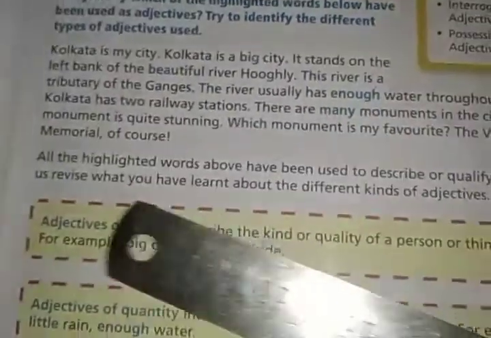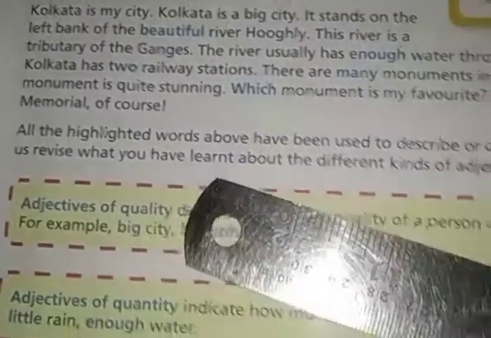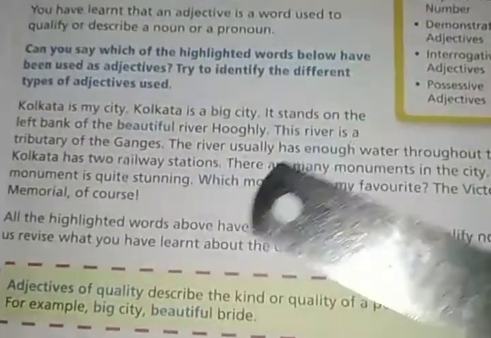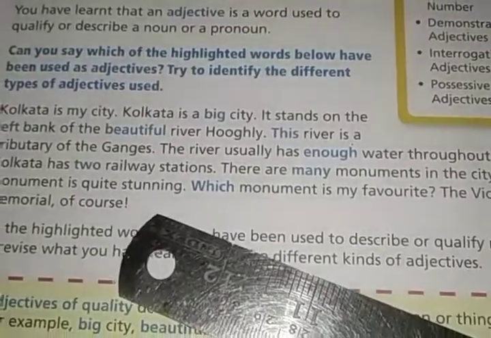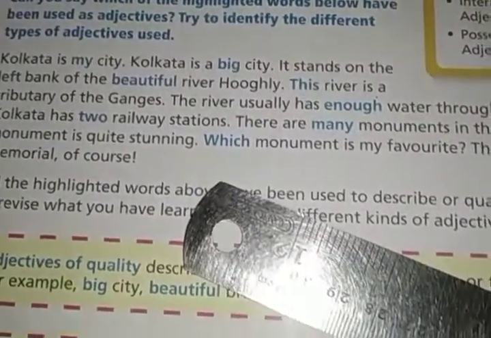So let us revise what you have learned about the different kinds of adjectives. So now you understood that all these words which are describing a noun or pronoun are known as adjectives. So after the definition, let's move on to the kinds of adjectives.